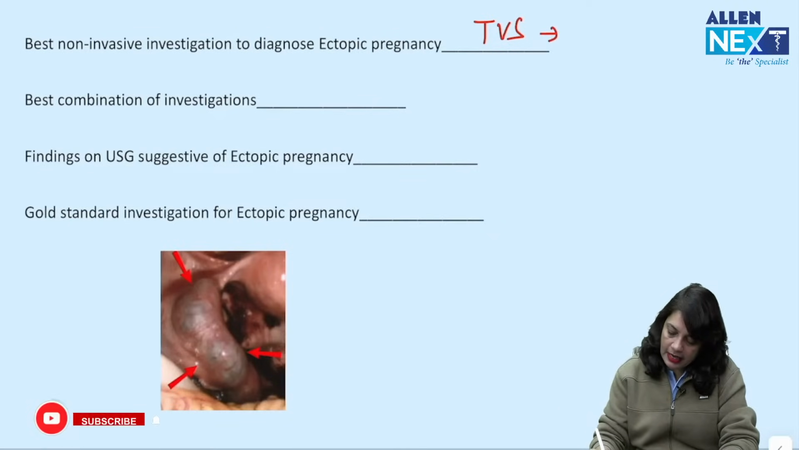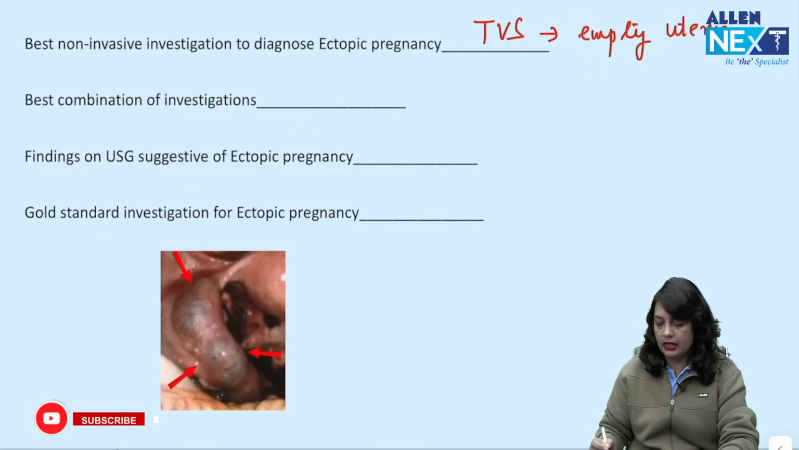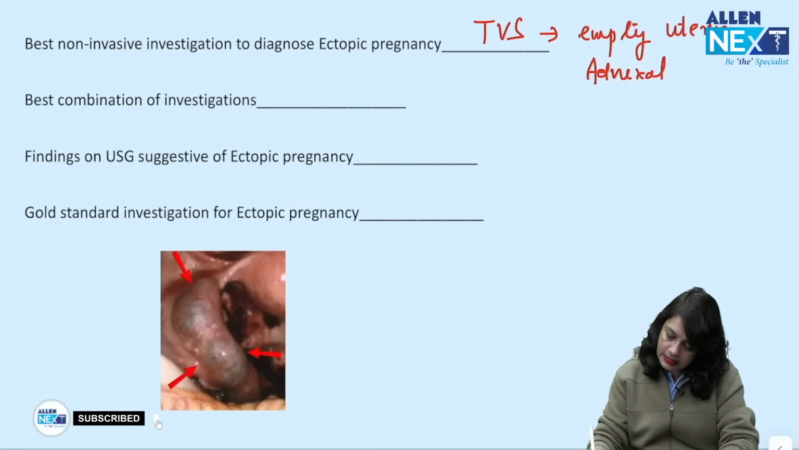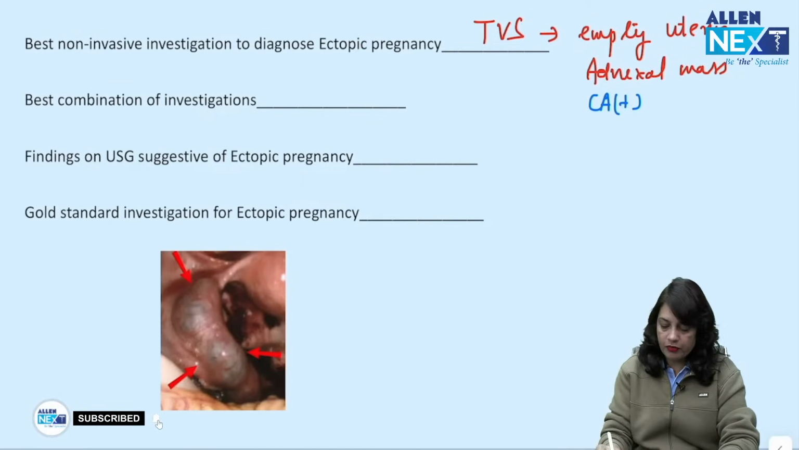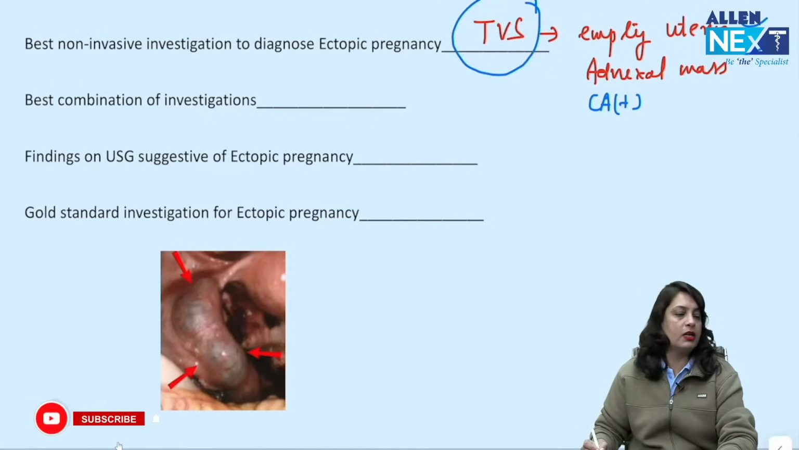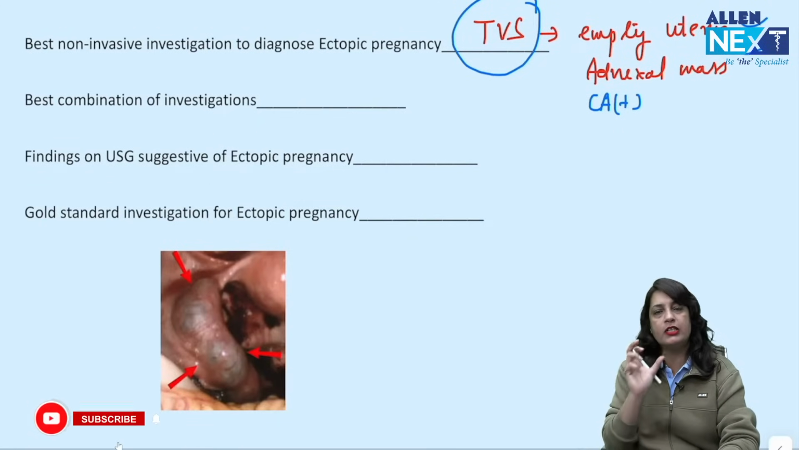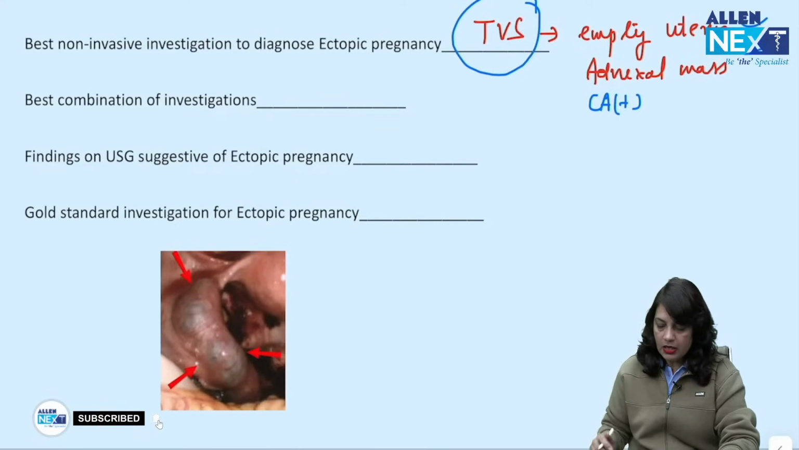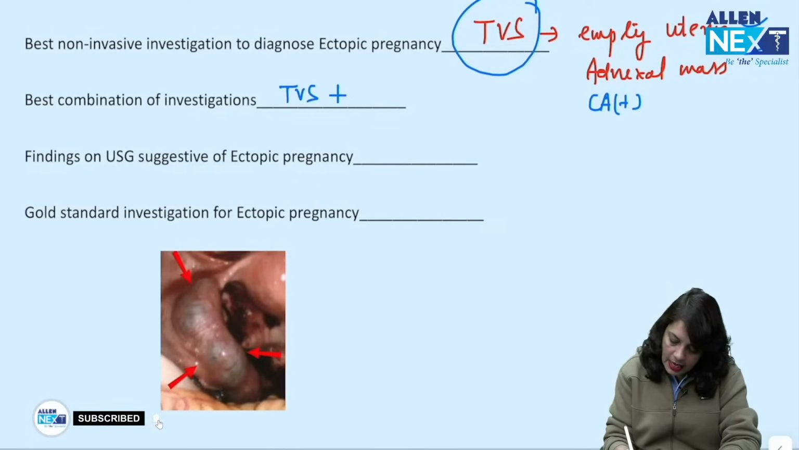Now, the transvaginal scan will be reported like empty uterus, that is no gestational sac in the uterus, and there may be an adnexal mass. If they write cardiac activity present in the adnexa, then you can make a diagnosis of ectopic pregnancy. But most of the time they just write empty uterus and adnexal mass, which is likely to be an ectopic, but the radiologists do not comment upon ectopic pregnancy. So the best combination of investigation in such a case is transvaginal scan plus serial beta HCG level.